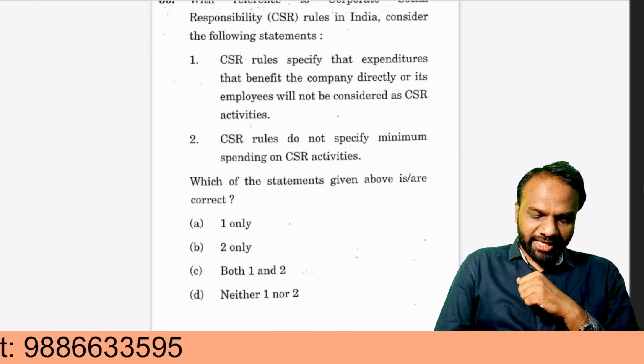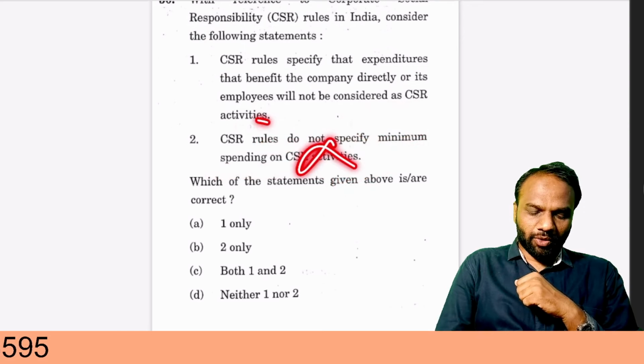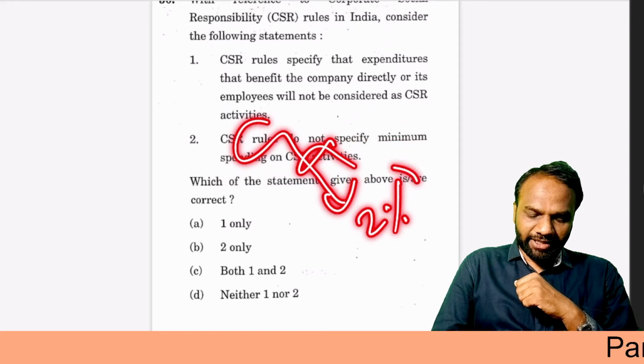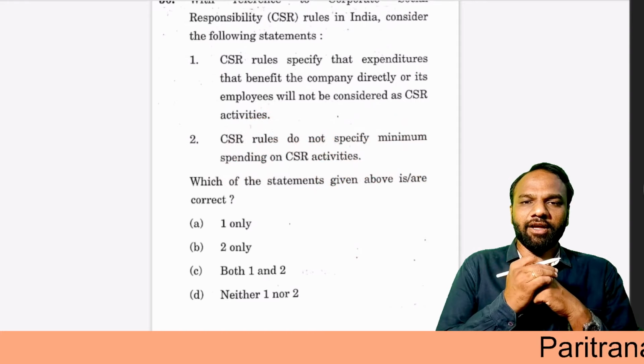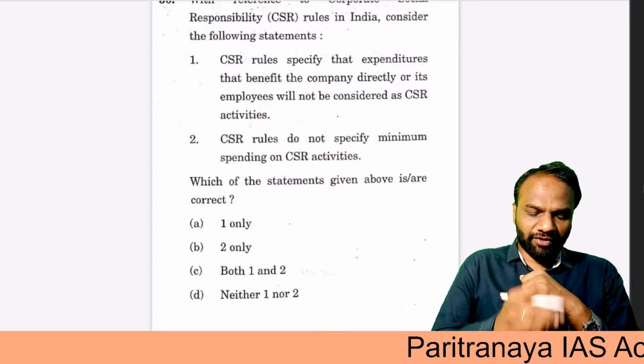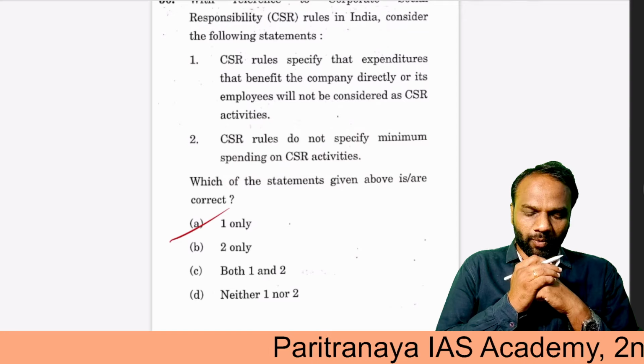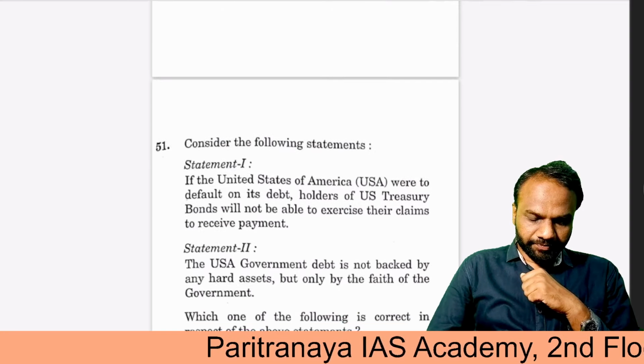Second one, CSR rules do not specify minimum spending on CSR activities. So it is false. The rules say that a minimum of 2% of the 3 years average profit has to be spent on CSR. Hence the second one is false. Statement 1 is correct. So the correct answer for this question is 1 only. Next.